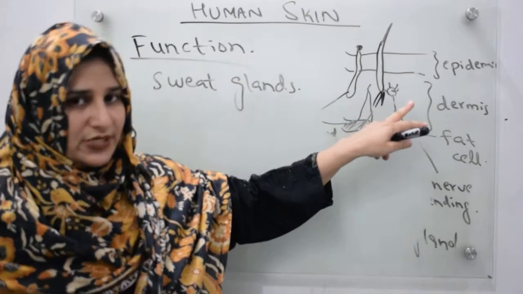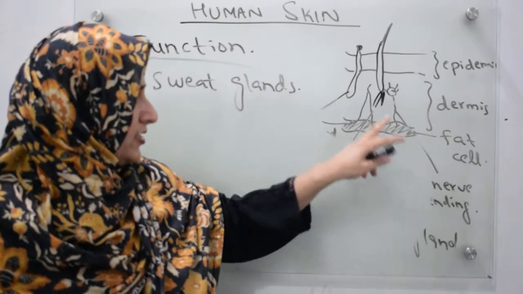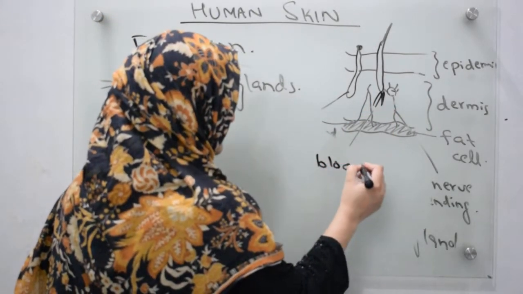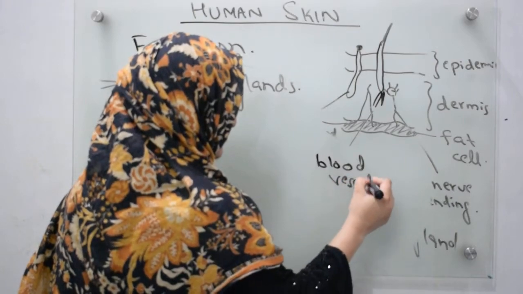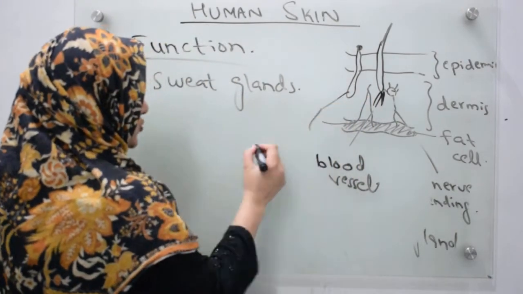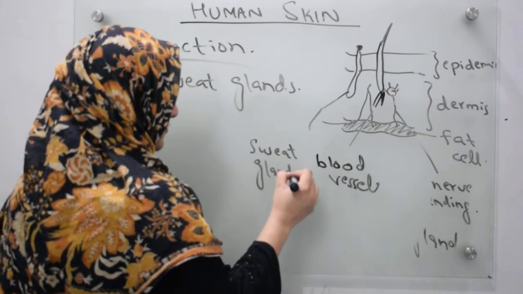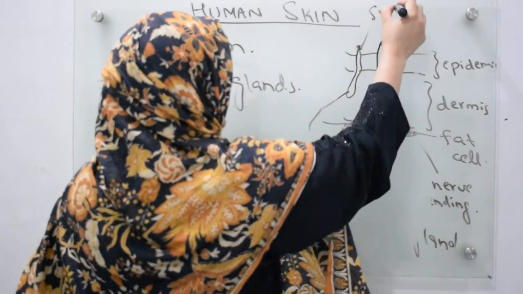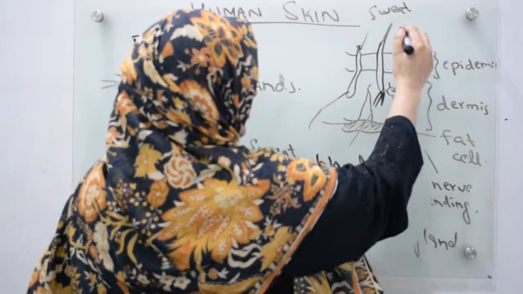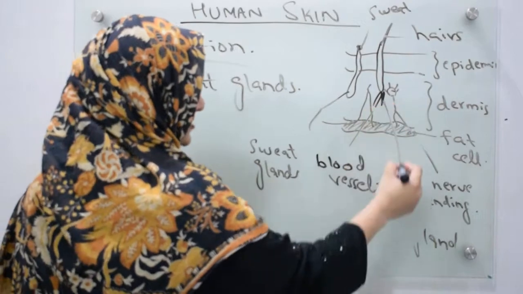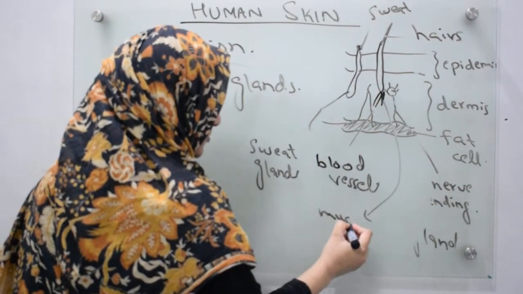Below the epidermis there is the dermis that contains nerve endings plus blood vessels. These are nerve endings, these are blood vessels, and these are sweat glands, those glands that produce sweat. This is your outermost layer, this is hair present on your body, and these are muscles that are attached to your hairs.